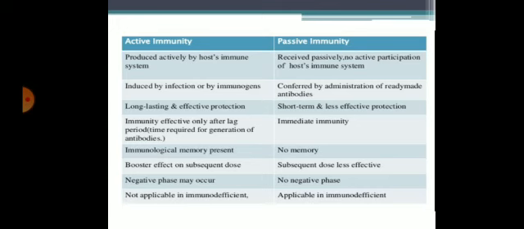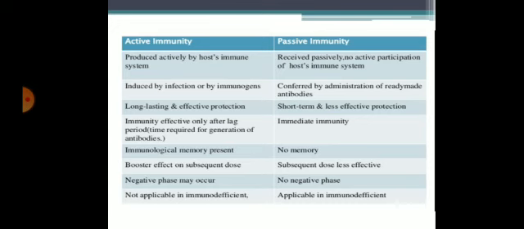Active immunity is induced by infection or by immunogens, whereas passive immunity is by the administration of ready-made antibodies. Active immunity is long lasting and provides effective protection. In passive immunity, it is short term and less effective protection. Active immunity is effective only after a lag period. Passive is immediate immunity. Active immunity provides immunological memory, whereas in passive immunity there is no memory.